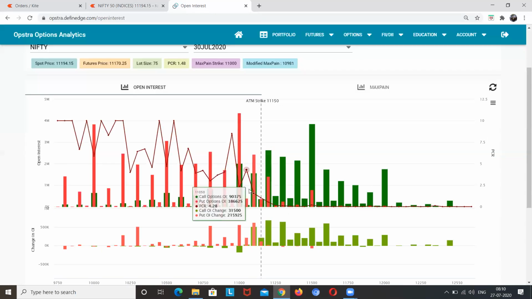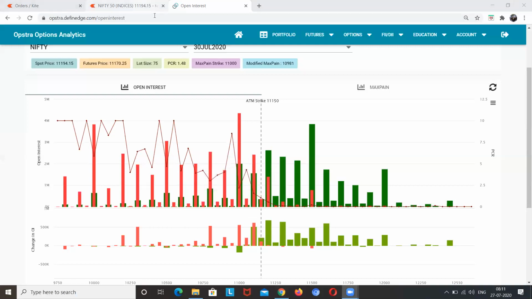And similarly we have to observe how the put writers and call writers are behaving. If the call writers are capturing 11,100, then there is a major support, immediate support right now at 11,000. So on the downside, wait for confirmation. Don't trade aggressively on the downside. But on the upper side, if you can see on the chart as well as the OI that both are pointing towards a bullish breakout, at that time we will go for the bullish breakout trade. So that is what we can expect.